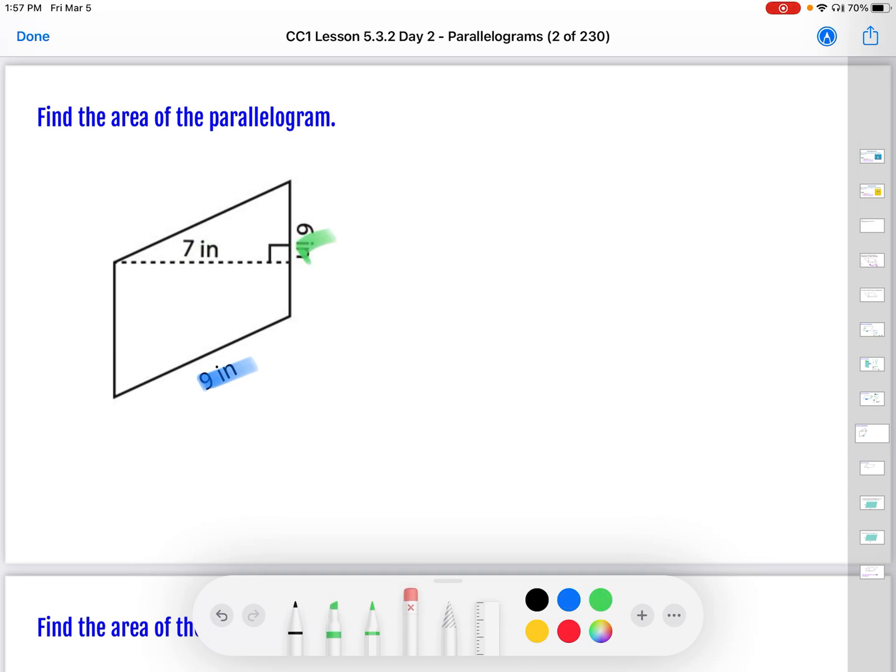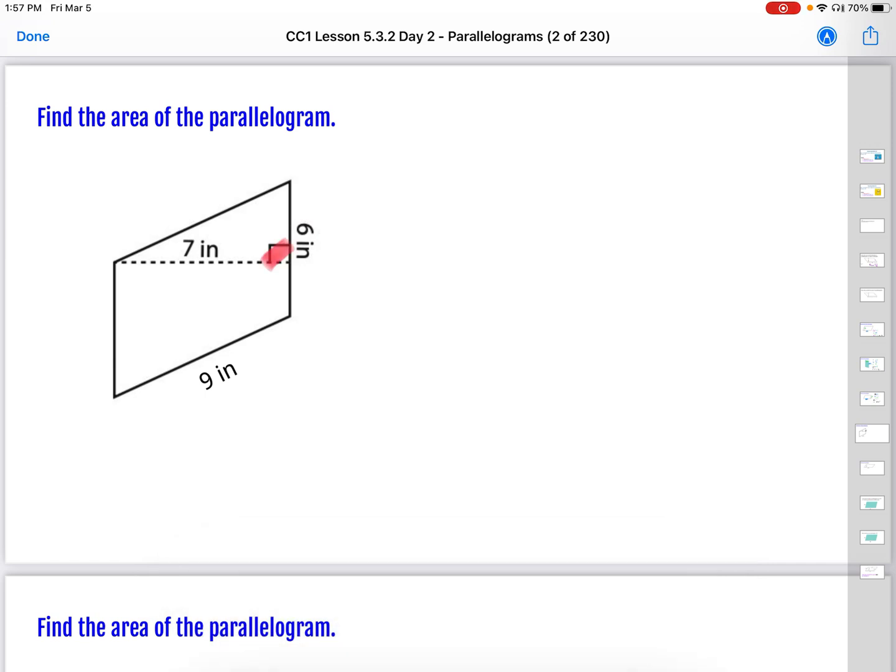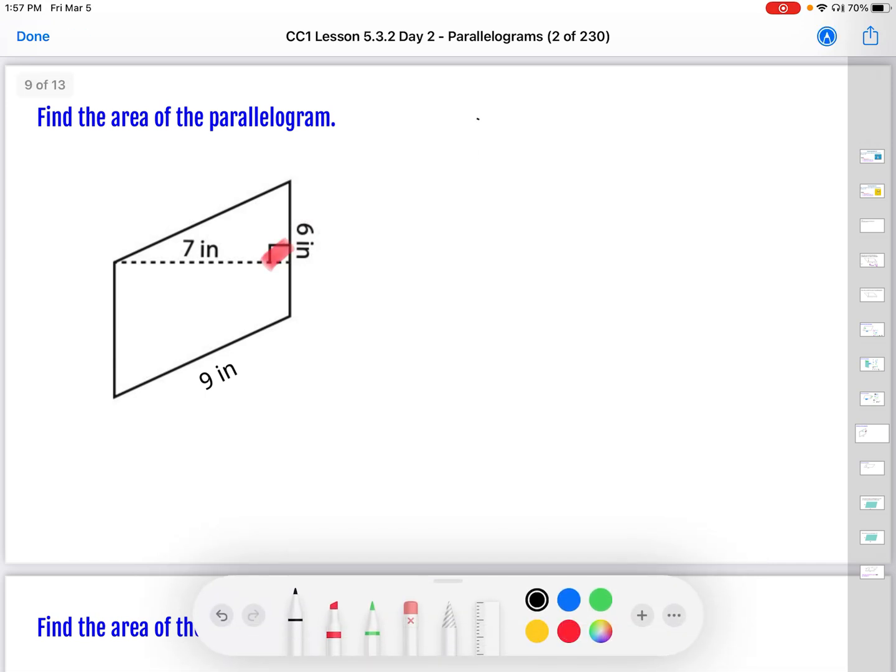I'm not sure. Well, it turns out that we have to make sure that our base and height are always what we call perpendicular to each other, as I said earlier, and that little thing indicates that. So when we are highlighting these numbers, we always want to make sure that they are perpendicular, because if they are not, we are unable to multiply those. And so the trickery in this one, if I could use such a phrase, is the 9. The 6 is actually our base, and 7 is our height because they are both perpendicular to each other. 9 is just a side length that's here to distract you.